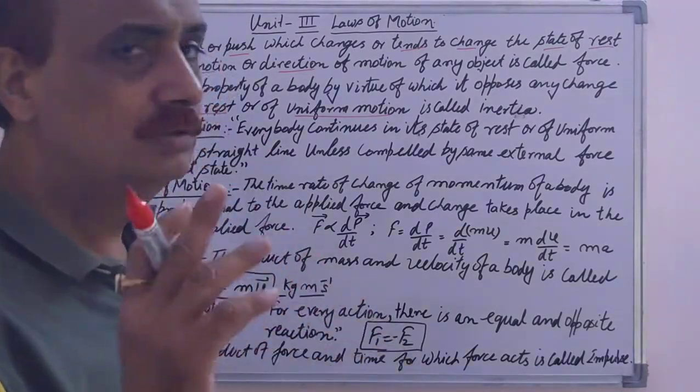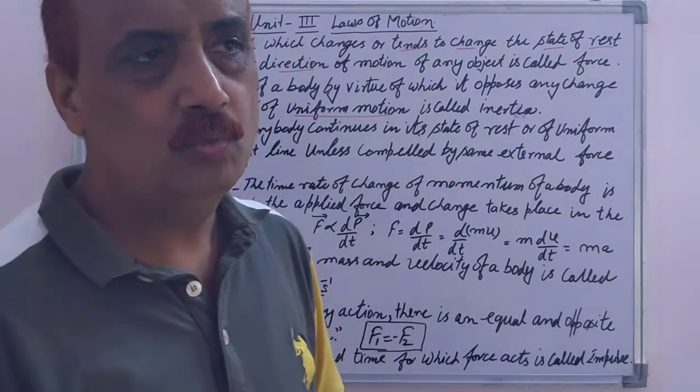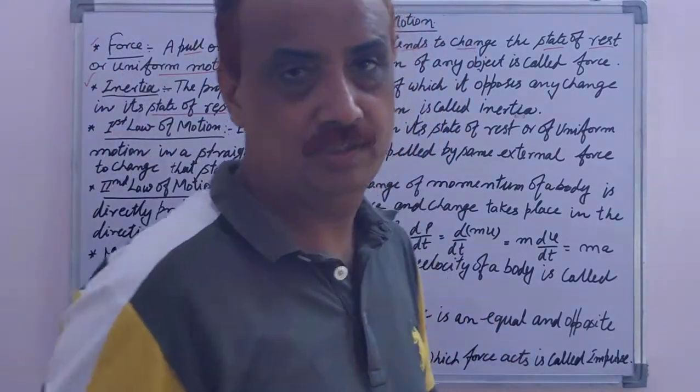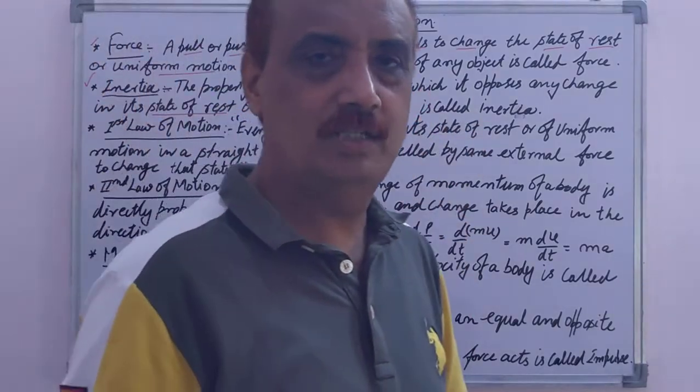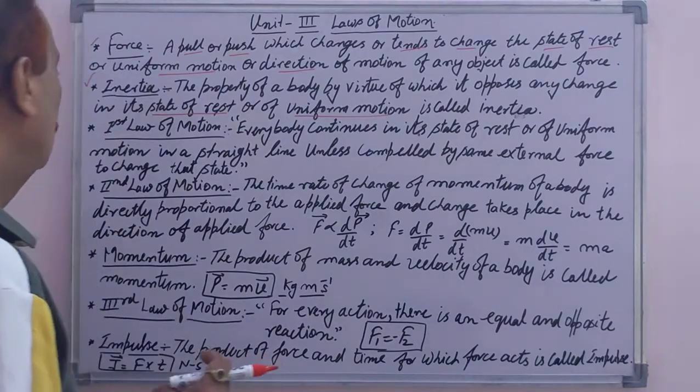Inertia is of three types: number one, inertia of rest; number two, inertia of motion; and number three, inertia of direction. These three points can be discussed by taking some examples.